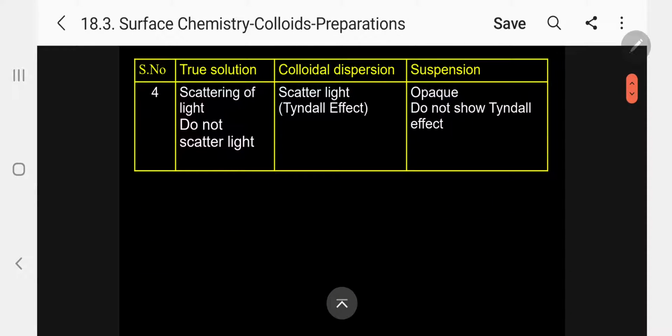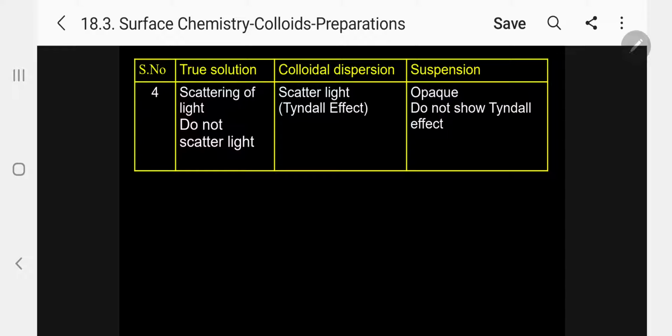The fourth important property, scattering of light. In the case of true solutions, the particles do not scatter light. Whereas in colloidal solutions, the scattering of light takes place. That is called the Tyndall effect, discovered by the scientist Tyndall.